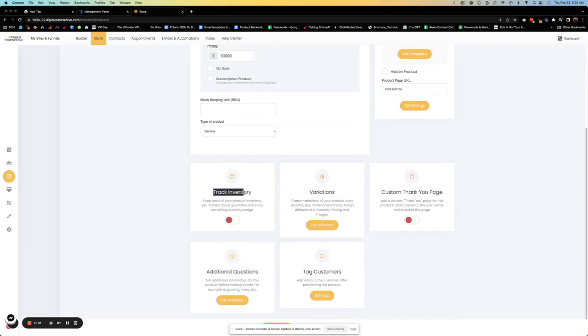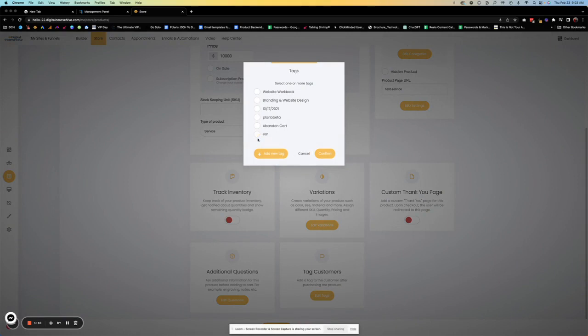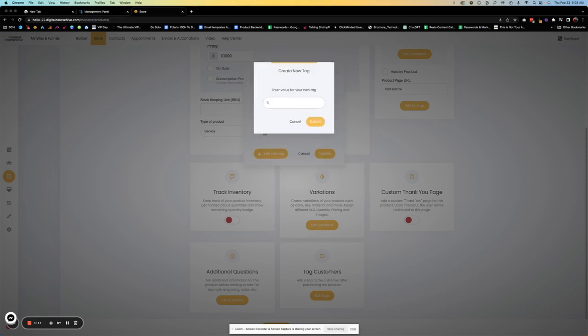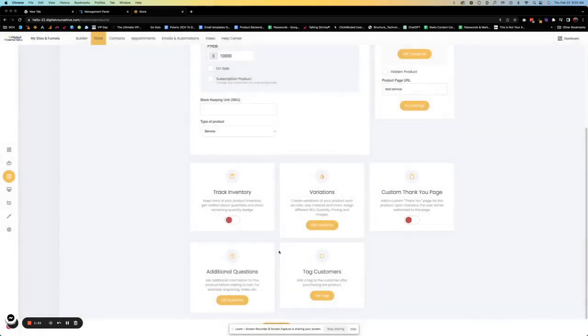You can track inventory, not really necessary if you don't have a physical product store. You can tag them. So let's say we want to tag them as something. We can add that here. So add a new tag. I can put test tag, submit, and add them to that test tag and confirm.